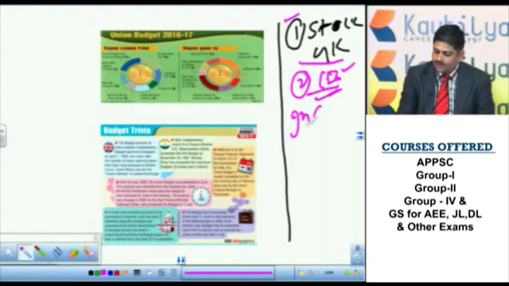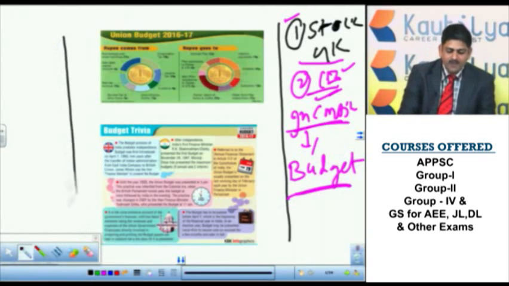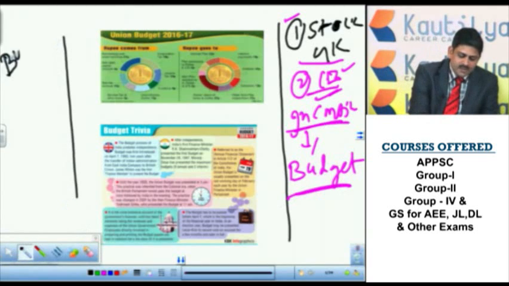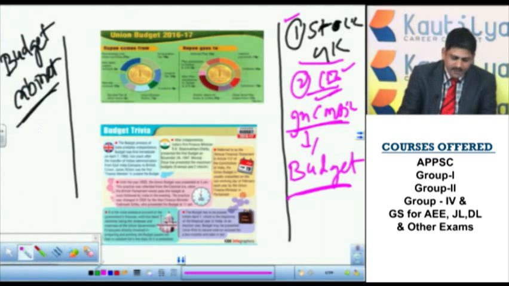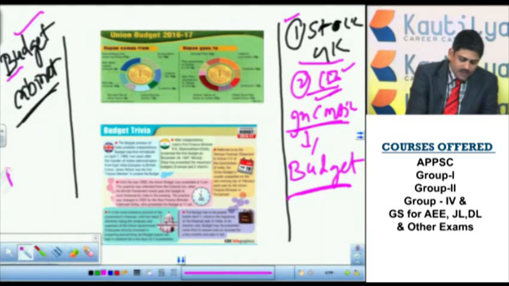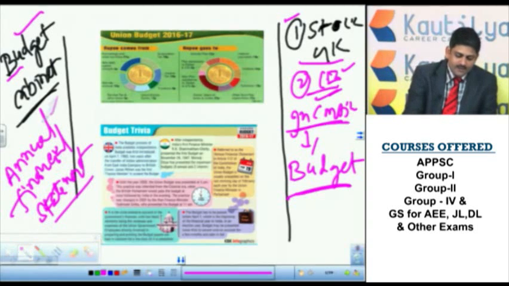In the Constitution of India, the word budget was not used. Two popular words which we use very generally are budget and cabinet. These two words were not used in the Constitution of India. Instead of budget, annual financial statement is used.